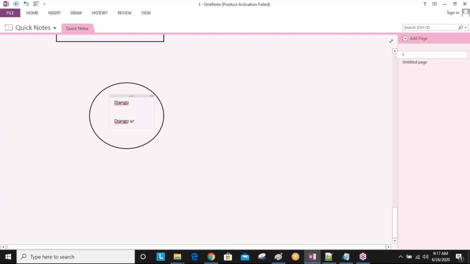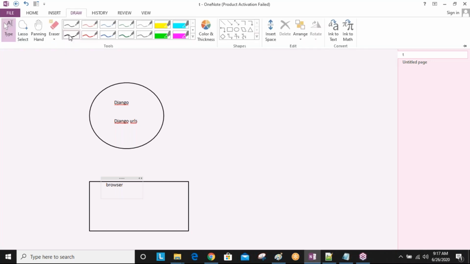So here, this is browser. Okay, so from this browser, I'm sending one request to my Django application. So for example, this is my browser. From this browser, send request to Django. Then I'll get the response into my browser.